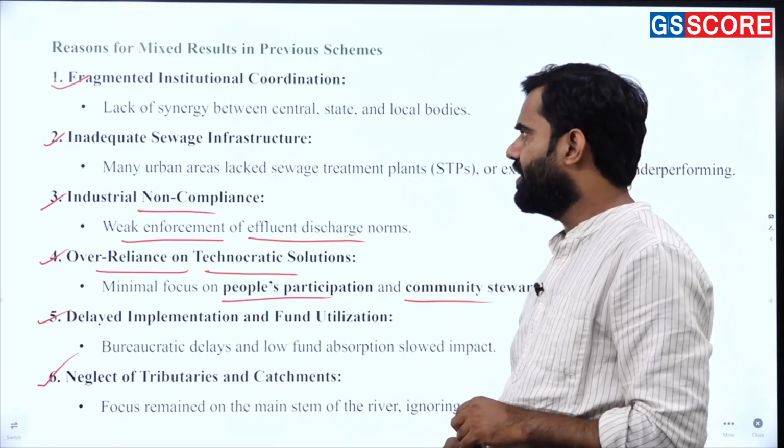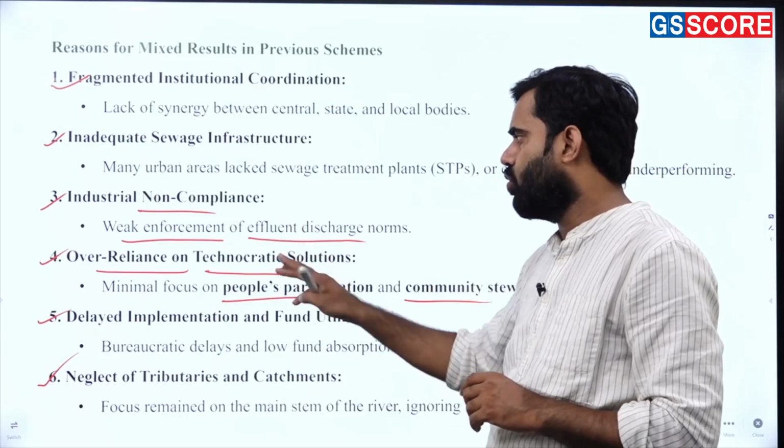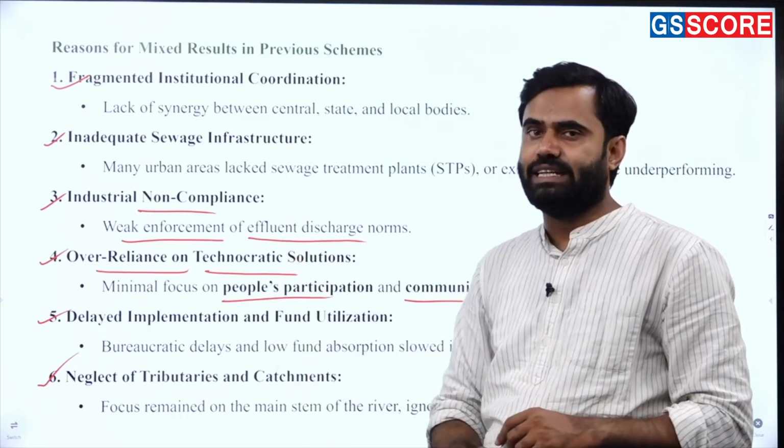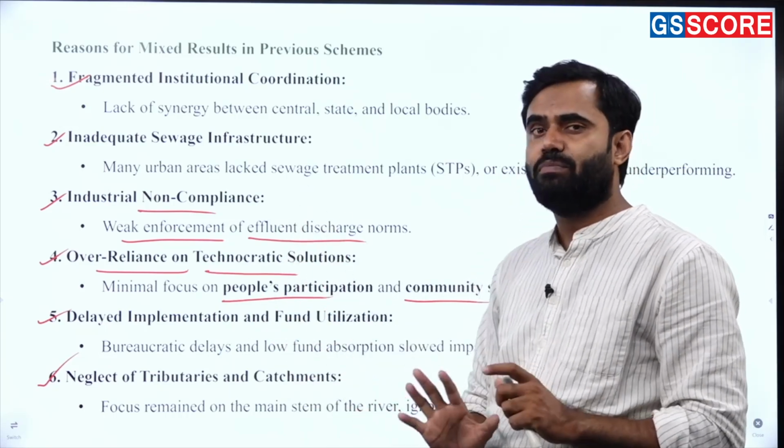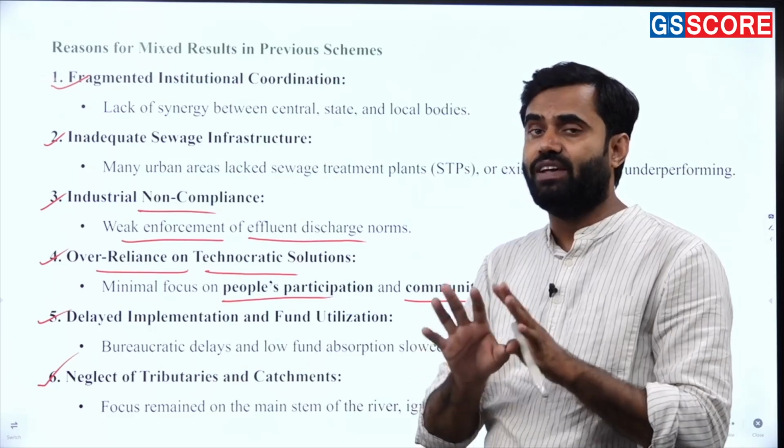Number 2, inadequate sewage infrastructure, industrial over-reliance, delayed, neglect. So these all are the 6 important regions which you have to mention in your answer writings.